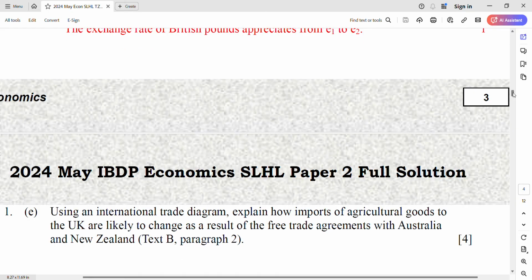Okay, next one. Always a thinking process. Using an international trade diagram, explain how imports of agricultural goods to UK are likely to change as a result of the free trade agreement with Australia and New Zealand. So this time it's about imports. What happened to the imports of agricultural goods to UK? Free trade agreement. But what is the constraint before? Before the free trade agreement, it doesn't say, so you have to look at the text. It can be tariff, it can be some quota, many things. So look at text B.